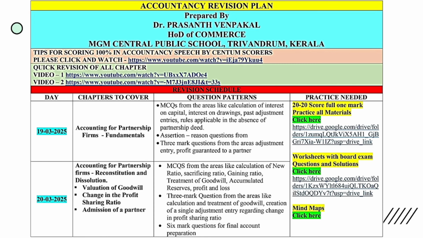Here I am attaching two important items. One is the revision schedule and another is the previous 14 years' analysis of board exam questions.